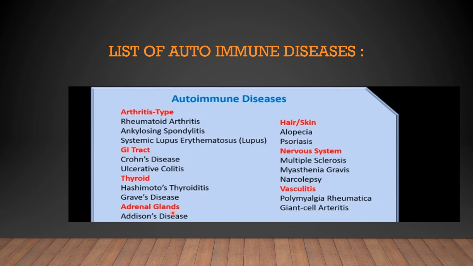In adrenal glands it is Addison's disease. Coming to the hair and skin, it is alopecia and psoriasis. In the nervous system, it is multiple sclerosis and myasthenia gravis and narcolepsy. Vasculitis, it is polymyalgia rheumatica and giant cell arthritis.